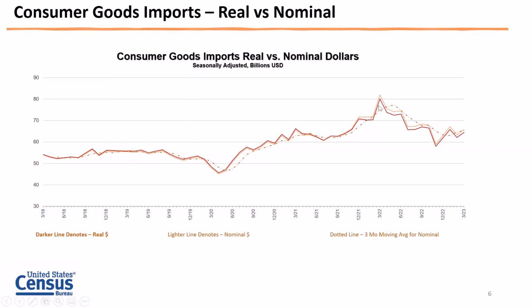And then the break you see here, the slight gap you see here, would be mainly, again, the effects of the war in Ukraine. But for the most part, for consumer goods, real and nominal are closely tied together.